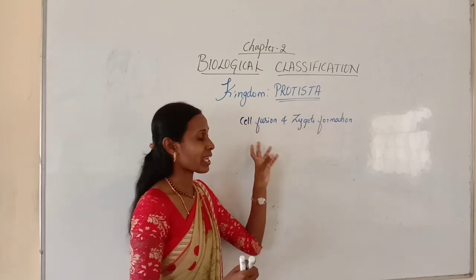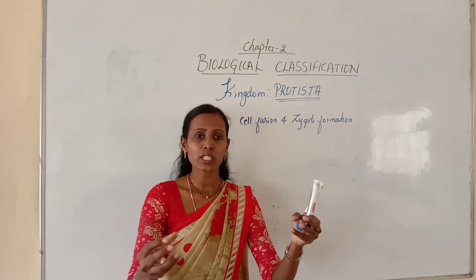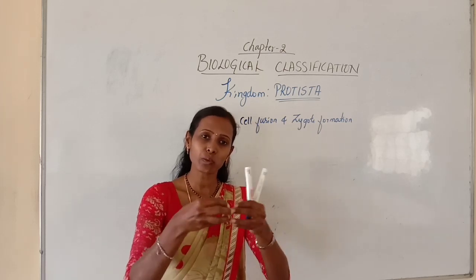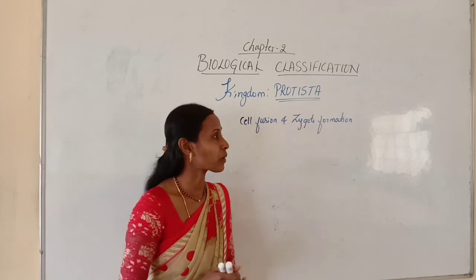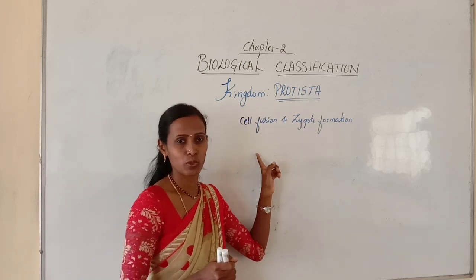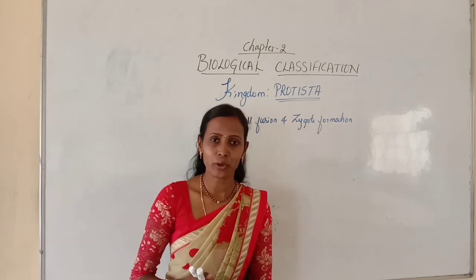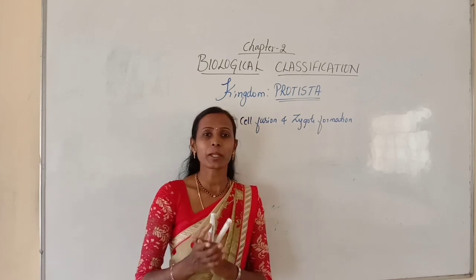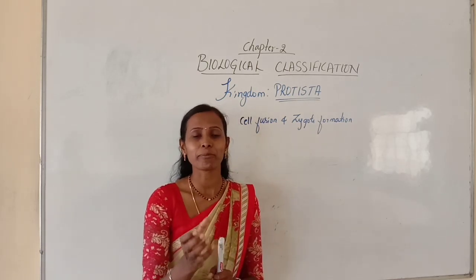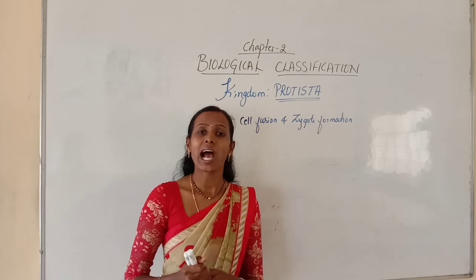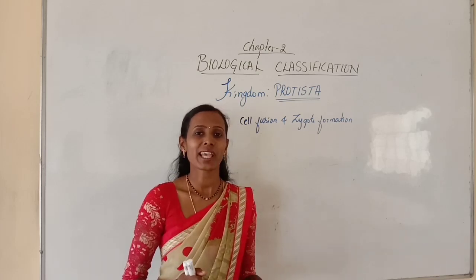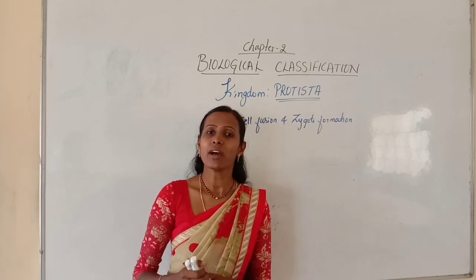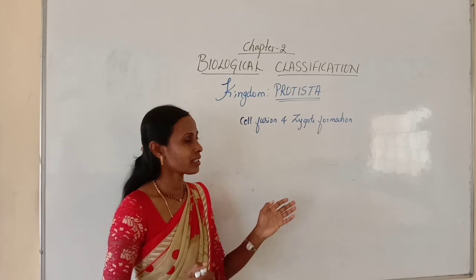But in this condition, when the two cells come together, the cells will fuse first, later their nuclei will fuse to form a zygote. Likewise, here the main mode of sexual reproduction is cell fusion and zygote formation. Another interesting thing about the Protista is that this kingdom forms a link with plants, animals and even fungi. It has a link with the plants, animals and even fungi, which we will come to know later.